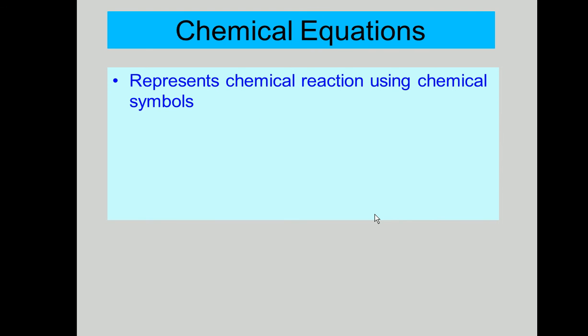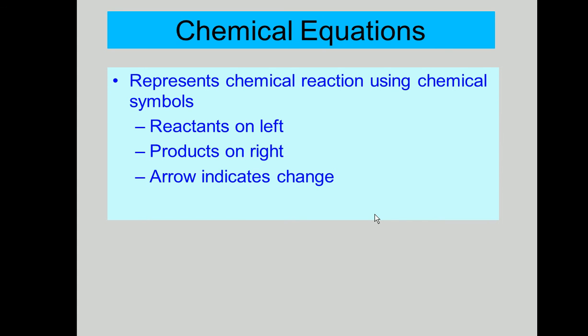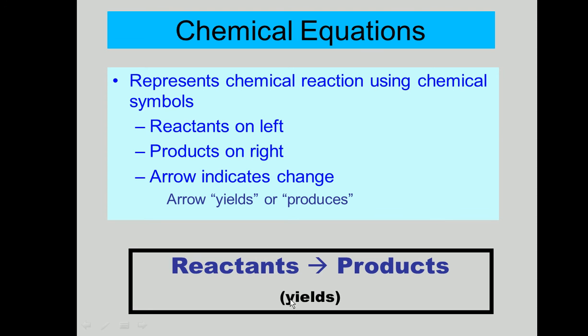Okay, so to write a chemical reaction, we have to write a chemical equation. Now what is a chemical equation? Chemical reactions are basically depicted by these chemical equations. In a chemical equation, we have reactants and products. Reactants are usually on the left side and products on the right side. An arrow indicates a change.